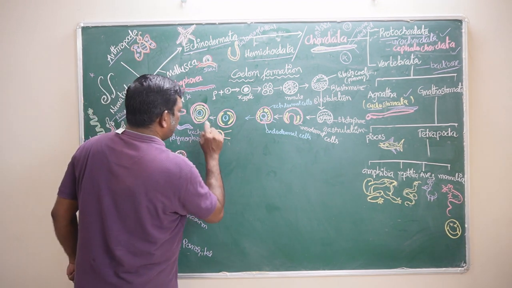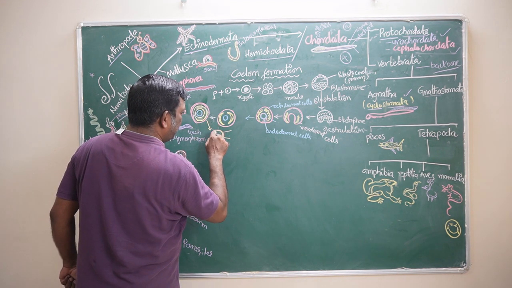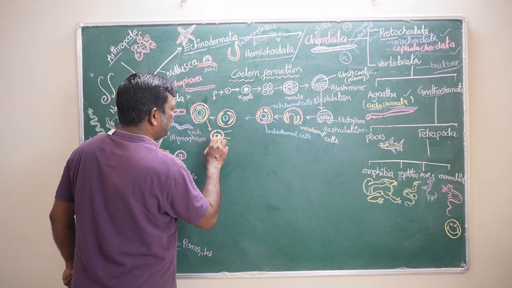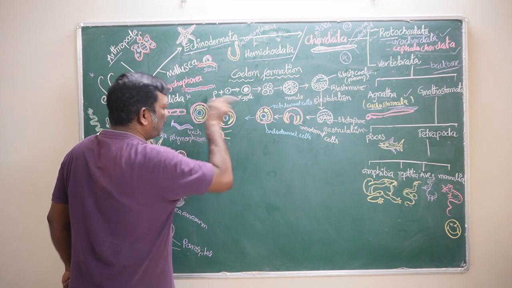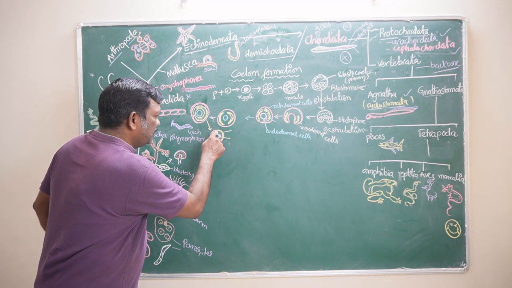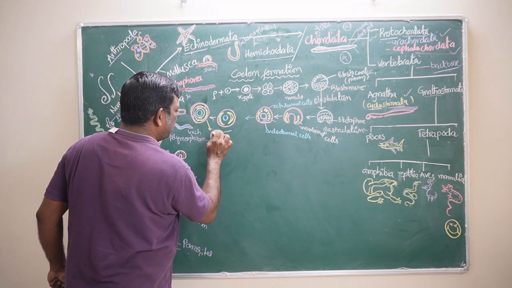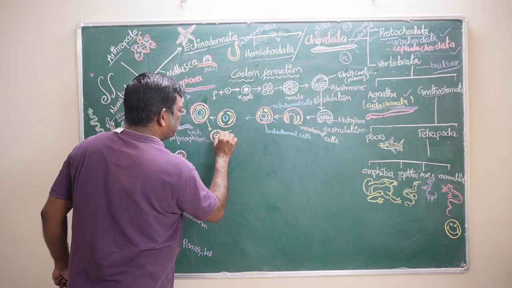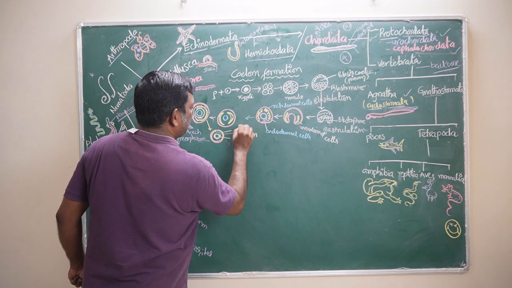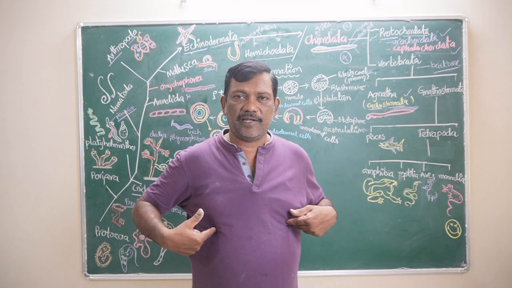What is happening here? The mesoderm is splitting. One layer is going and attaching to the beneath of the ectoderm, and one layer is going and attaching to the outer layer of the endoderm. In between these parietal layer and splanchnic layer, the space remains. This space is actually coelom. This is the coelom present in our body.